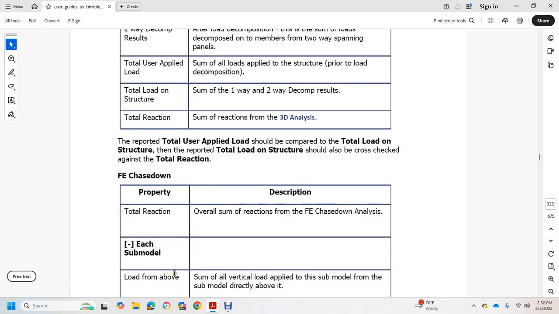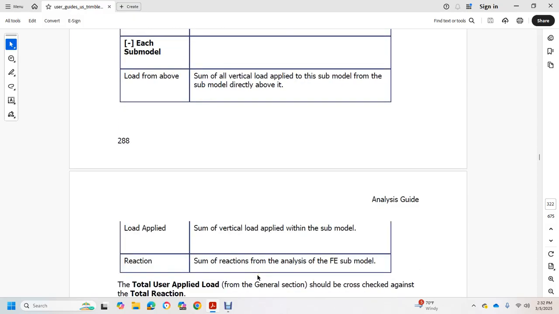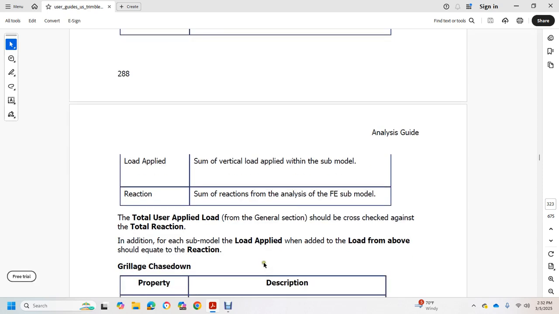Each submodel load from above: sum of the vertical load applied to the submodel from the submodel directly above it. Load applied: sum of the vertical load applied on the submodel. Reaction: sum of the reactions of the analysis of the FE submodel. The total user applied load from the general section should be cross-checked against the total reaction addition of the submodel.